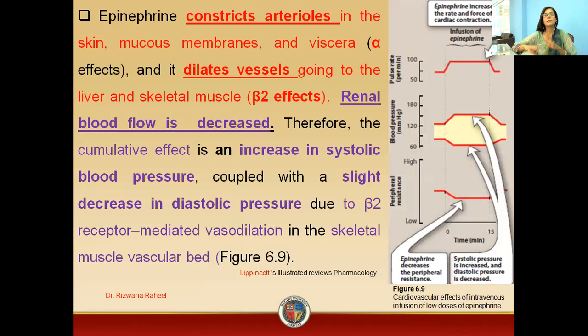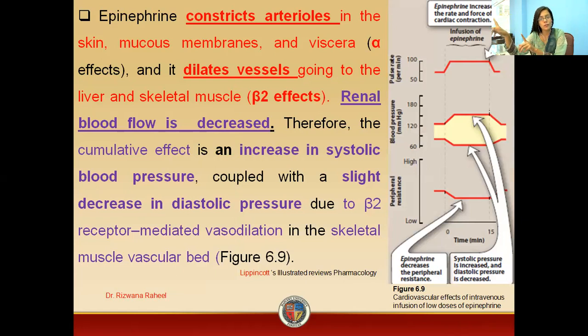This epinephrine is producing a mixed effect due to both alpha and beta receptors. Due to alpha 1 activation, it causes arterial constriction. Due to beta 2 effects, it causes a dilatory effect, dilating the vessels going towards the liver and the skeletal muscles.